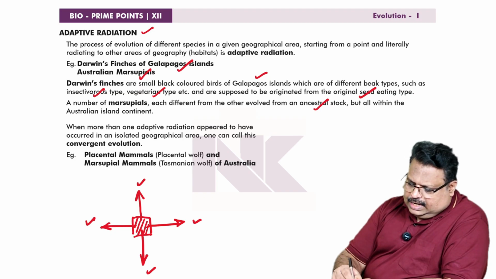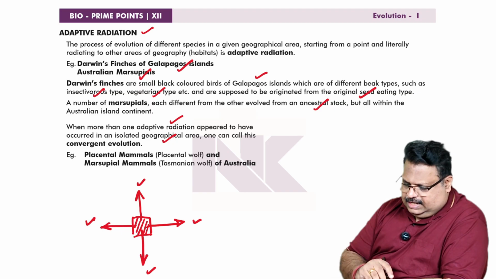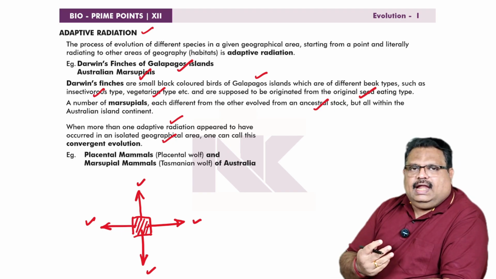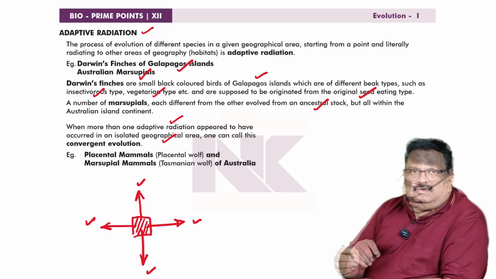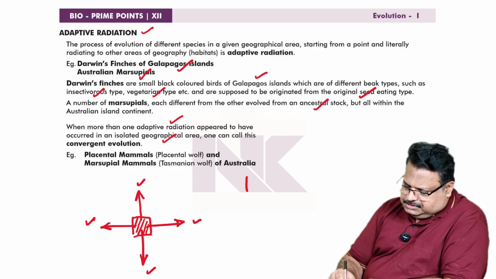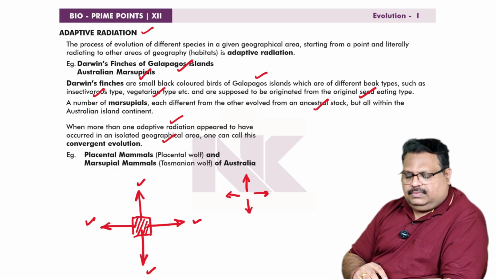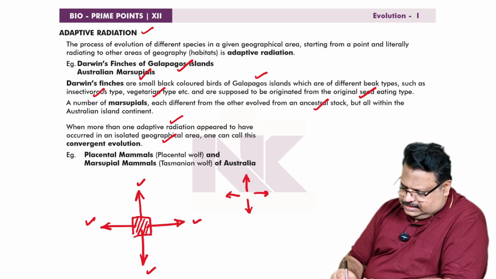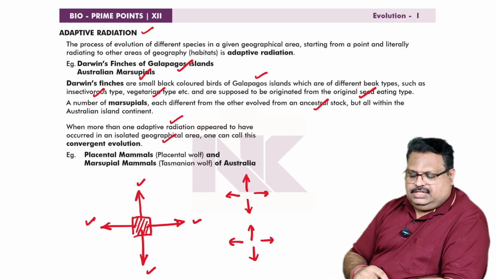When more than one adaptive radiation appears to have occurred in an isolated geographical area, one can call this convergent evolution. Actually adaptive radiation is divergent. For example, this is one adaptive radiation, diverging from a common point. There is another adaptive radiation occurring in the same geographical area like this. Second type of adaptive radiation.